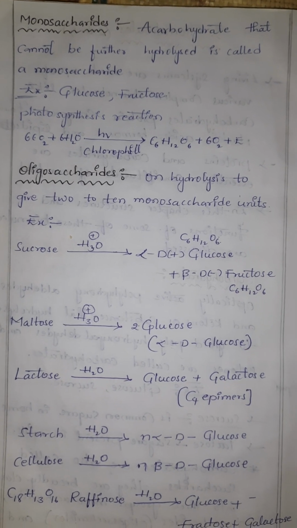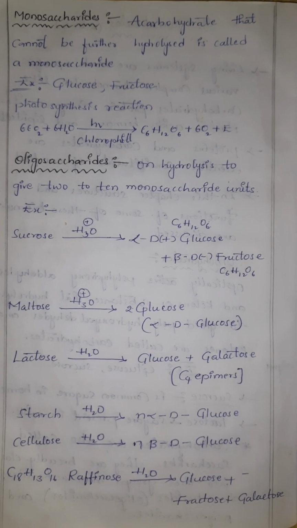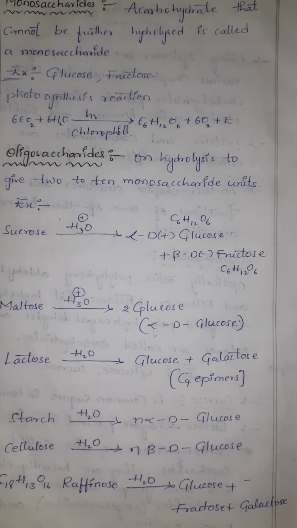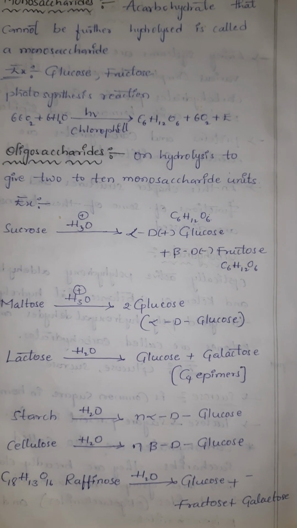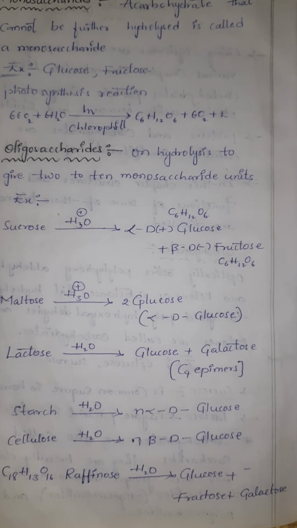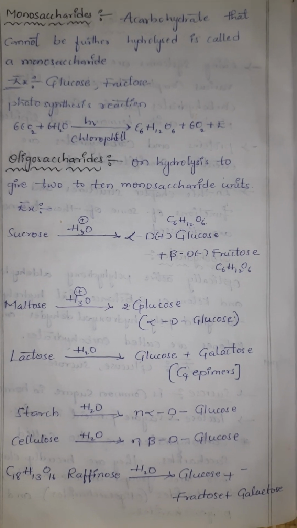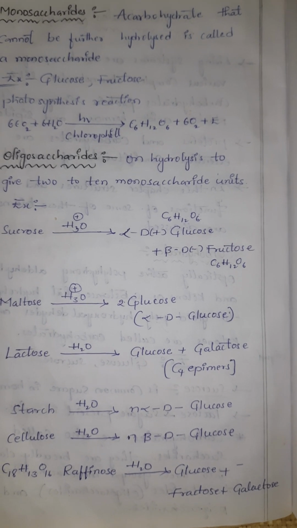For example, glucose and fructose. Photosynthesis reaction: 6CO2 plus 6H2O in the presence of light and chlorophyll forms glucose. That formula is C6H12O6 plus 6O2 plus energy.